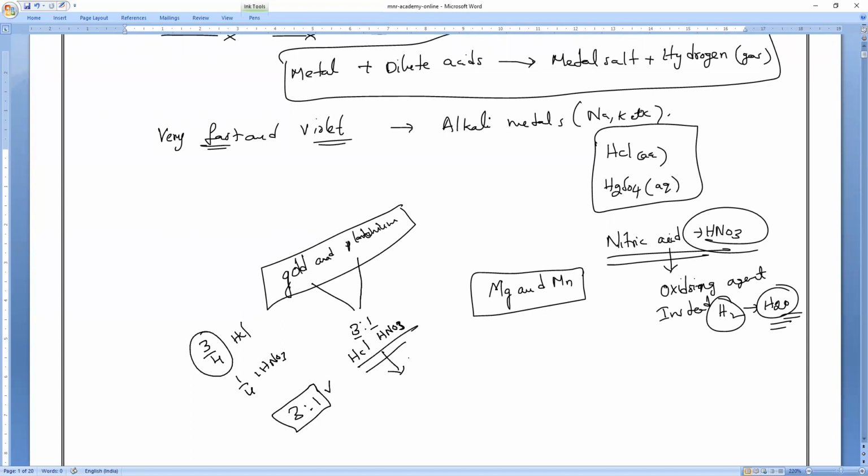The mixture of the two is called aqua regia, or royal water. It is the one used to dissolve gold as well as platinum. But always remember, 3 is for HCl and 1 is for HNO3.